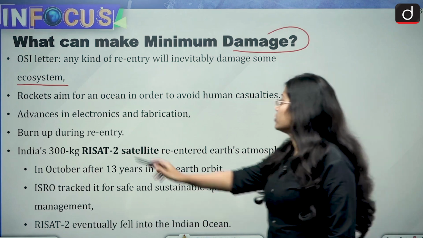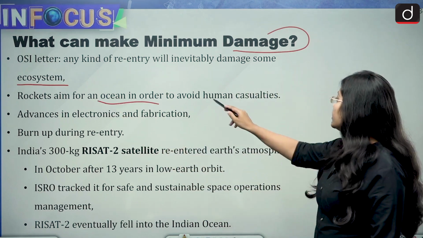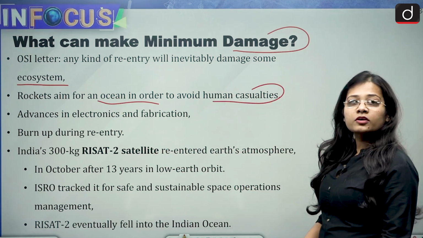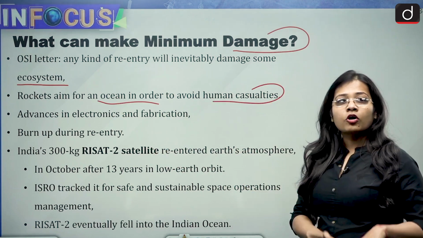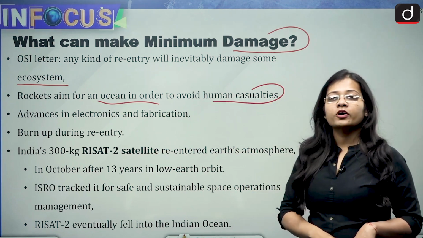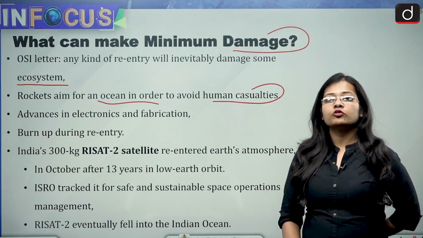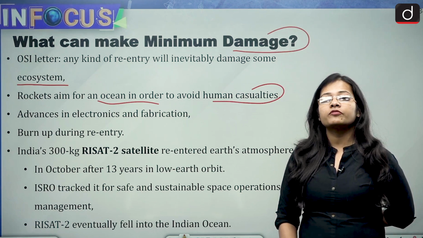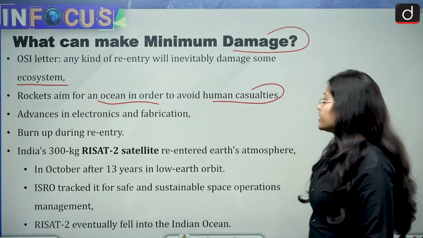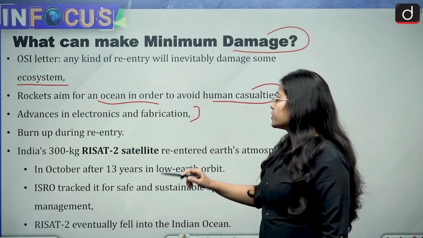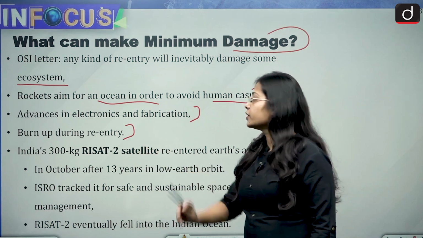Rockets aim for an ocean in order to avoid human casualties, because if the rocket debris or shedding of rocket parts comes back onto a continent, then human casualties can take place in very high numbers.